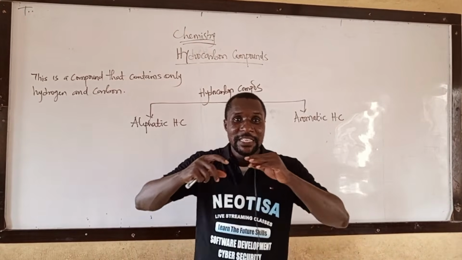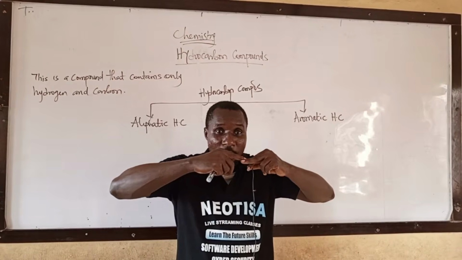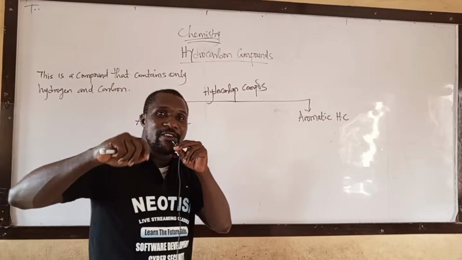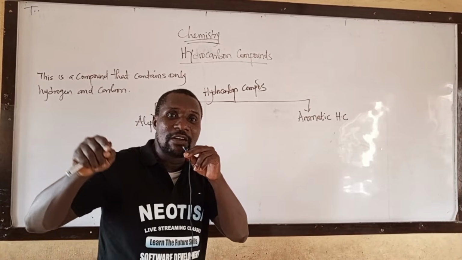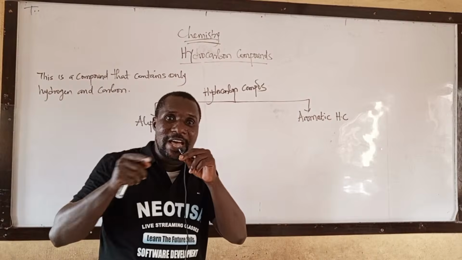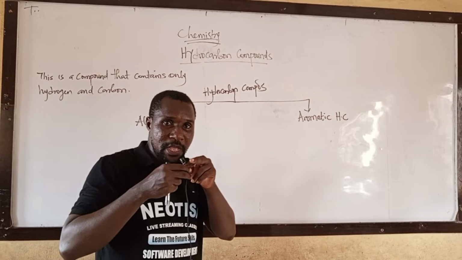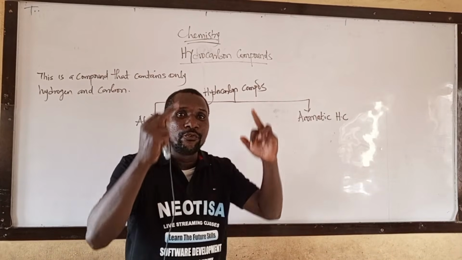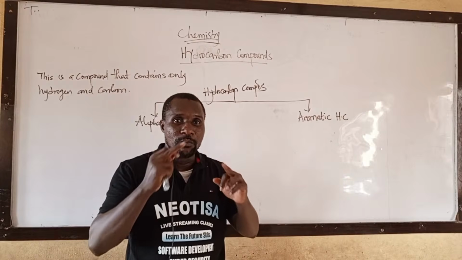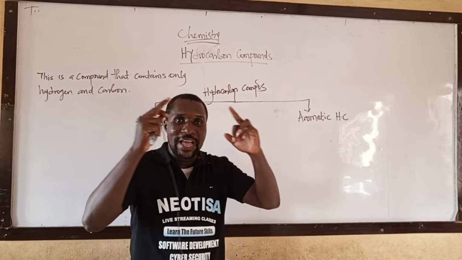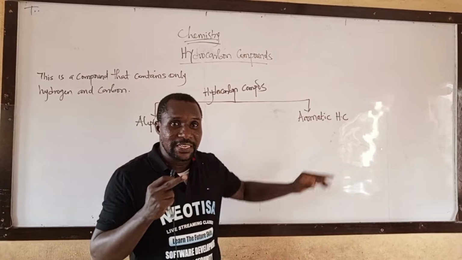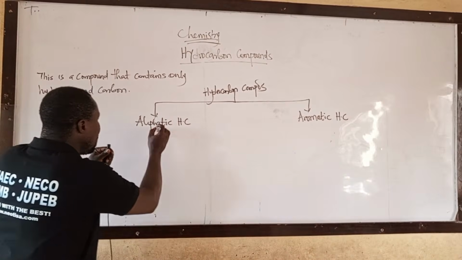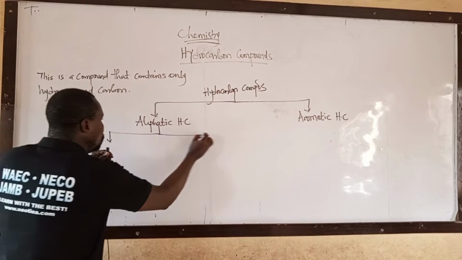I said aliphatic hydrocarbon is a hydrocarbon compound that exists in long chain. Aromatic hydrocarbon is a hydrocarbon that exists in circular structure, in a ring form, and they have a sweet smell. That is aromatic hydrocarbon.